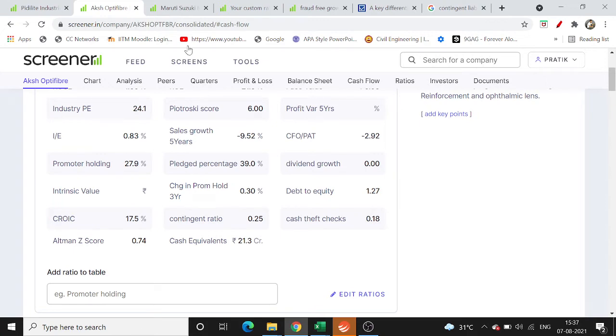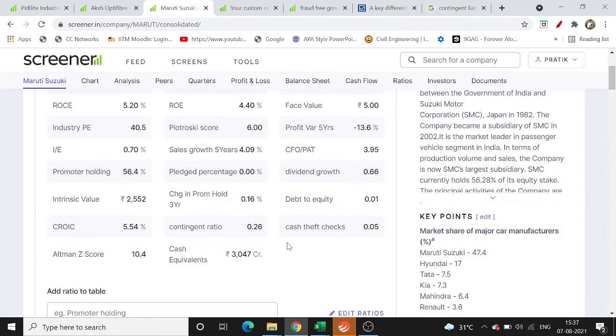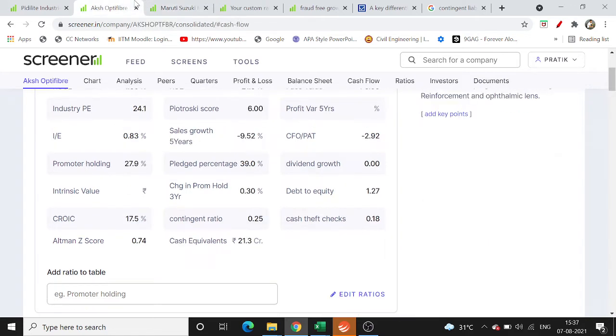So if you look at Maruti Suzuki, which is a very good fundamental company, the contingent ratio is kind of high. High in the sense that anything greater than 0.1 is considered high. In the case of Maruti Suzuki it is 0.26, but it is the industry leader. So this number always has to be compared to the industry leader. If the industry leader doesn't have any contingent ratio, then it doesn't make sense for this particular company to also